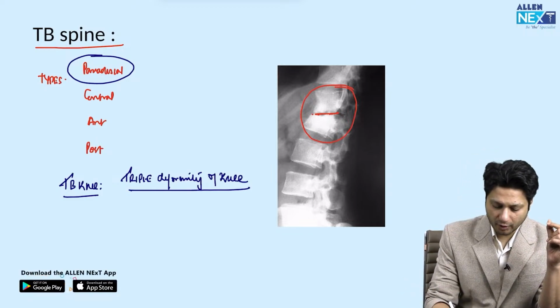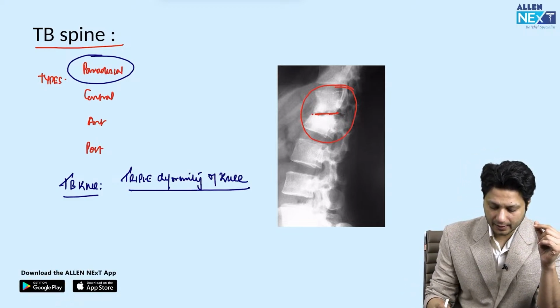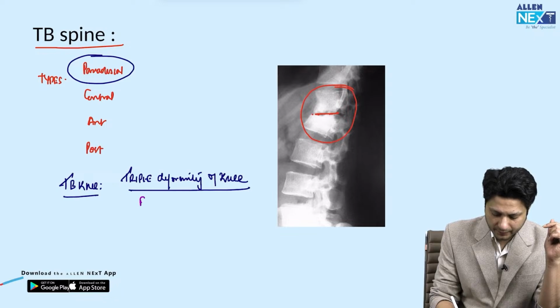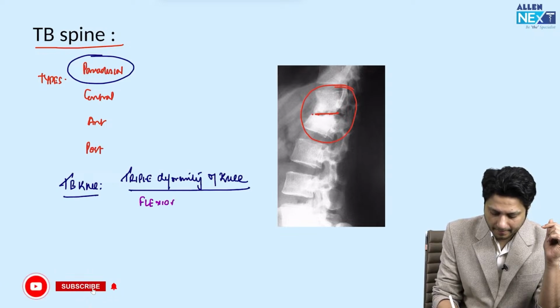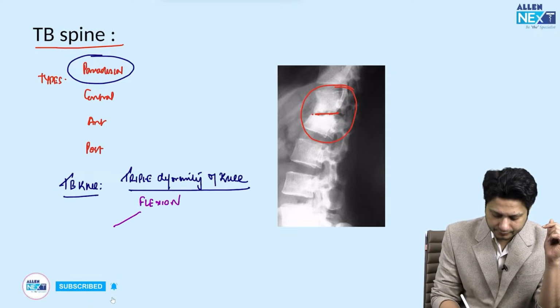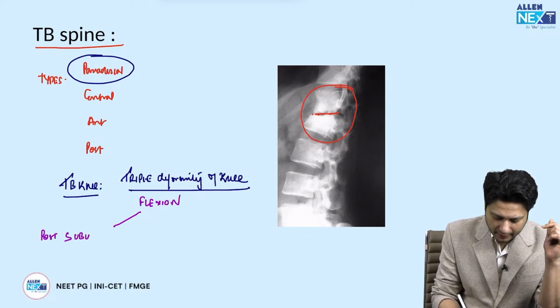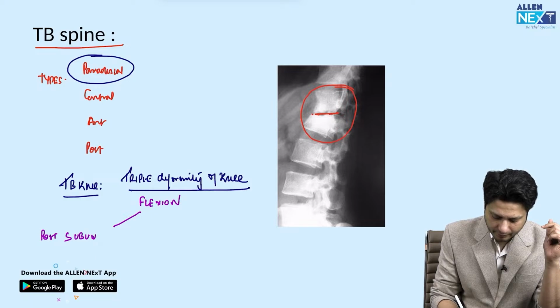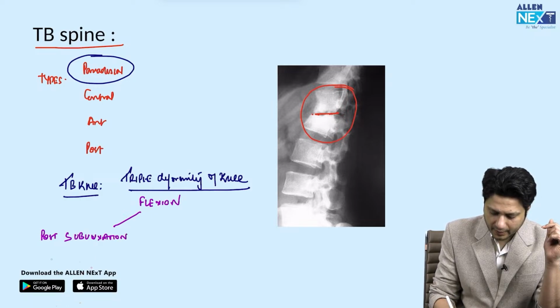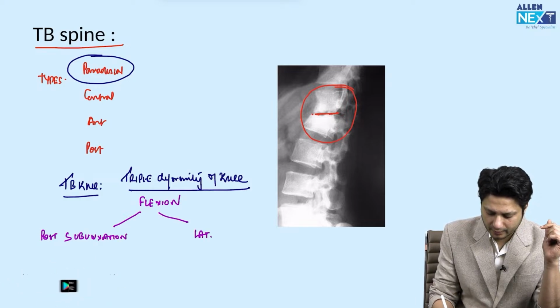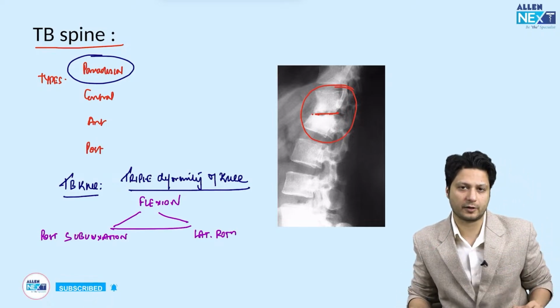So what are the triple deformities? That means what are the 3 clinical aspects? One is flexion, that the knee would be kept in flexion. The second one is posterior subluxation. That means the tibia subluxates posteriorly. And the third one is lateral rotation. That means the tibia rotates laterally. So these are the 3 components of the triple deformity of the knee.